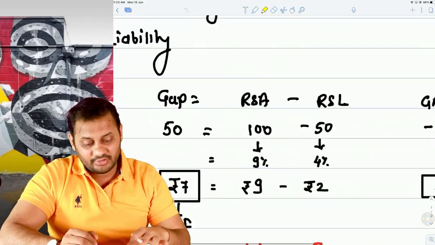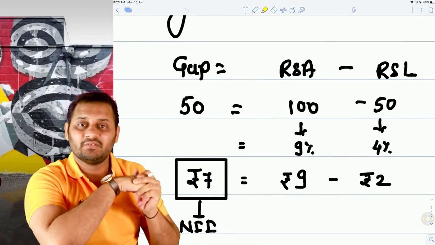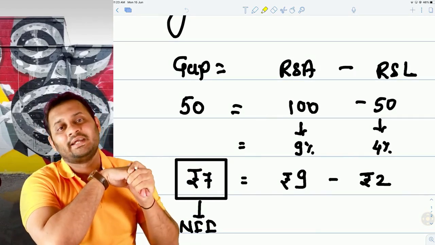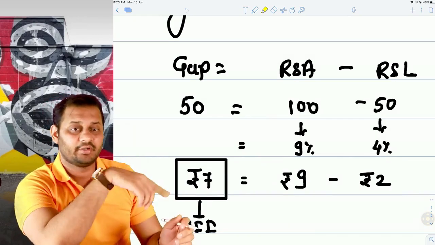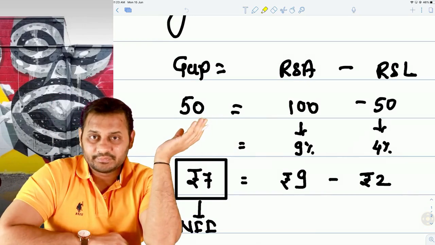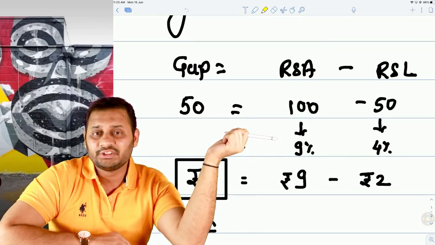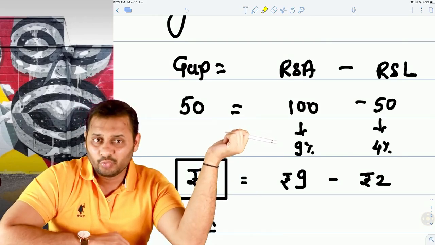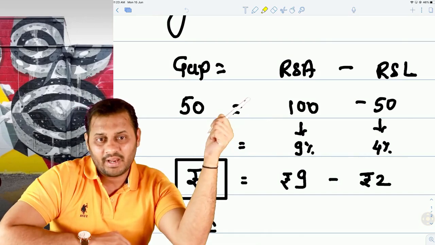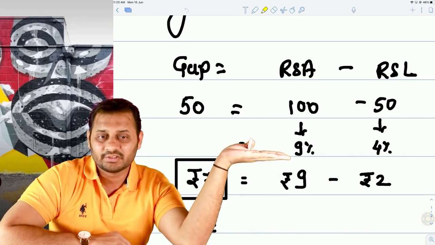So how to calculate a gap exposure? Gap exposure is rate sensitive assets minus rate sensitive liabilities. So assets of the bank are 100 and 50 is the bank's rate sensitive liability. Okay, so I can say that there is a positive gap of 50 rupees. And let's assume that LIBOR is 9% right now, on which the bank has given the loan. So this 9% is the earning for the bank. The bank has given a loan of 100 rupees, right? On which they are going to earn 9%, which is 9 rupees.